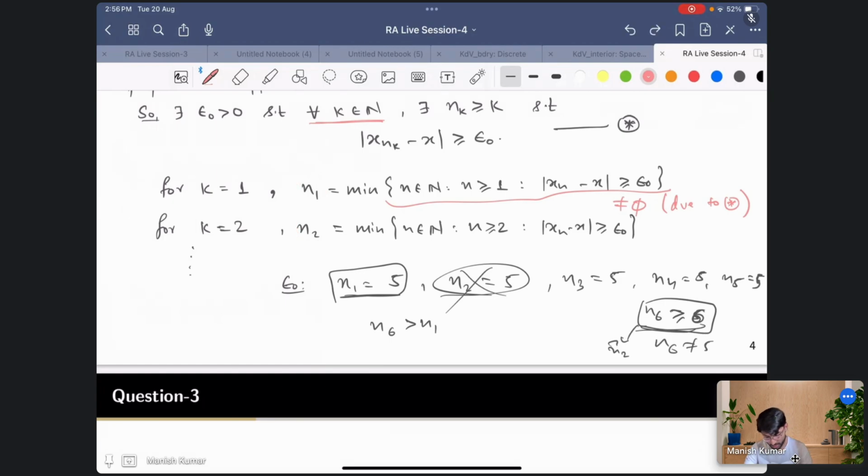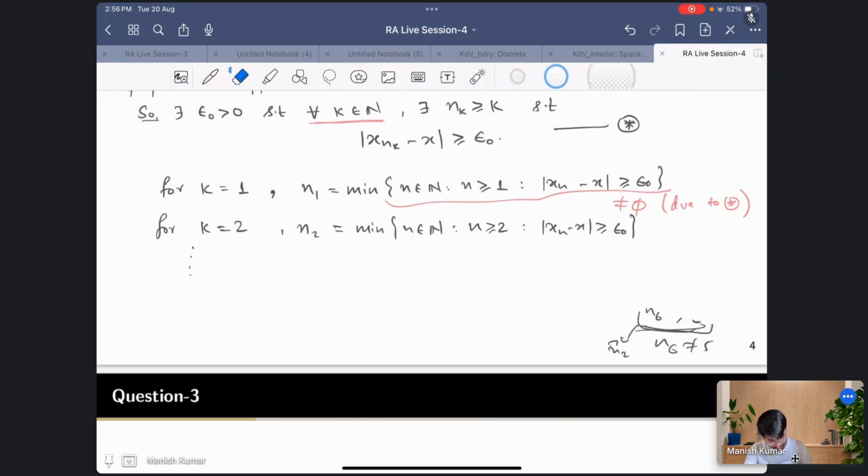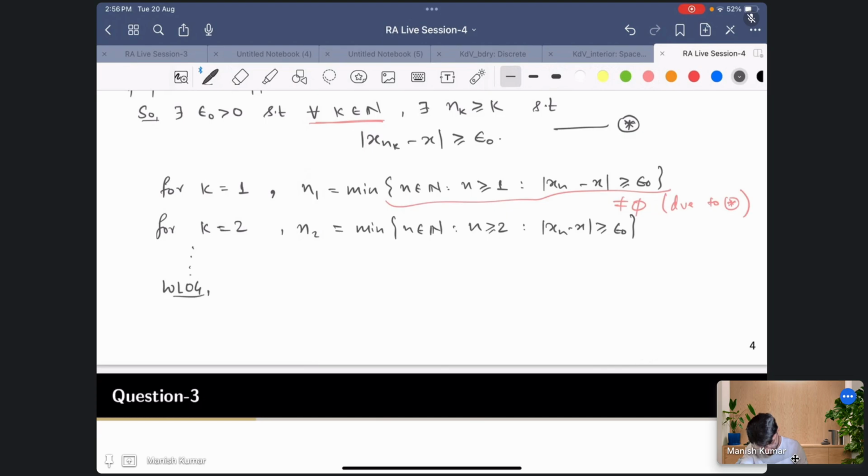Based on this fact, what we can say is, without loss of generality, we can assume we can choose the sequence nk, k equal to 1 to infinity, in an increasing fashion, strictly increasing.